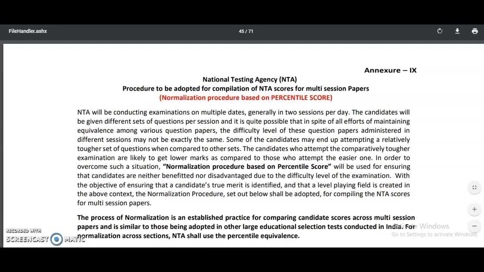So the difficult paper candidates may get a lower score compared with the candidates who face the easier paper. In order to be fair to both, the toughest paper candidate should not be at a disadvantage, and the easier paper candidate should not have an advantage in gaining marks. In order to balance them, this normalization procedure is introduced.